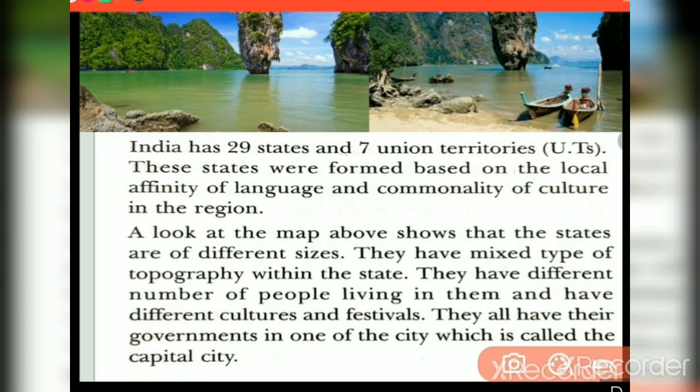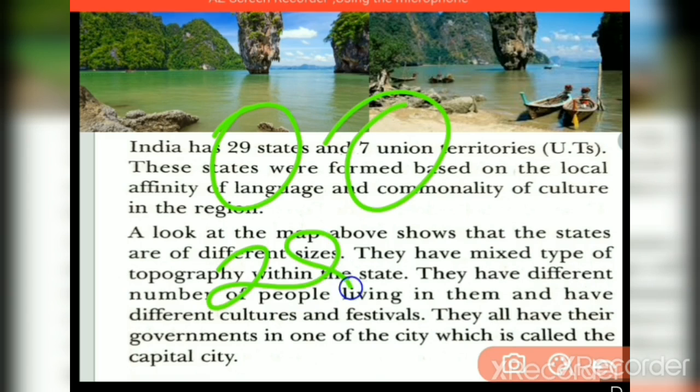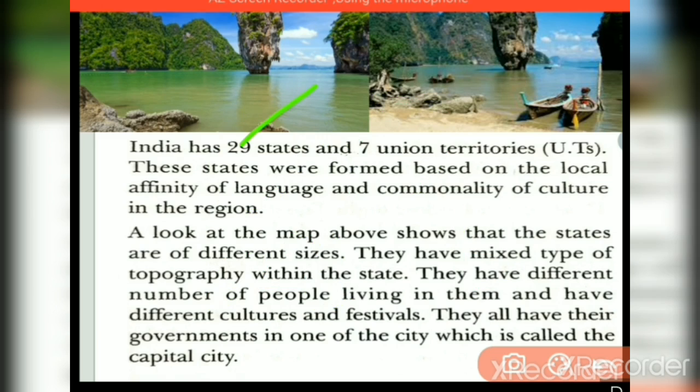India has, it is an old book, so India has 28 states, keep in mind, and 8 union territories. These states were formed based on local affinity of language and commonality of culture in the region.